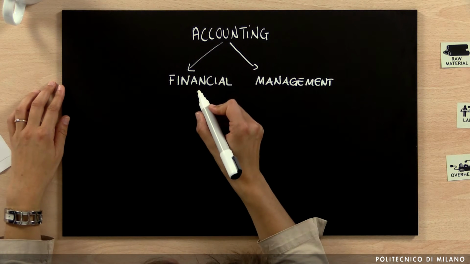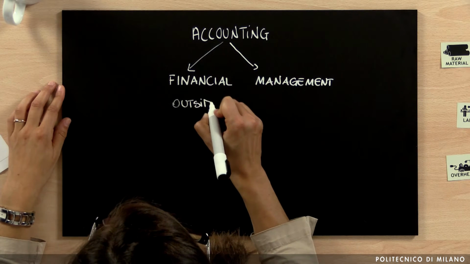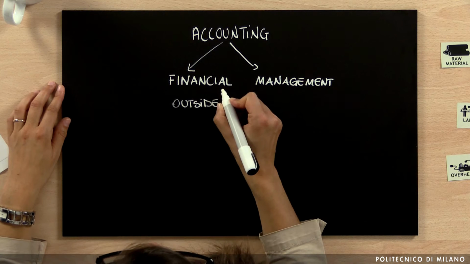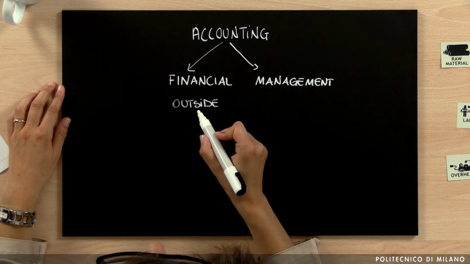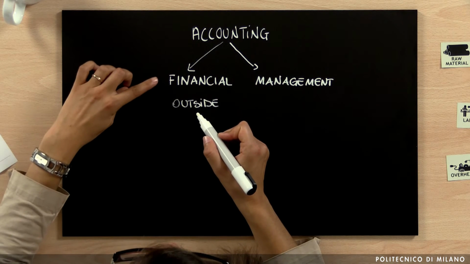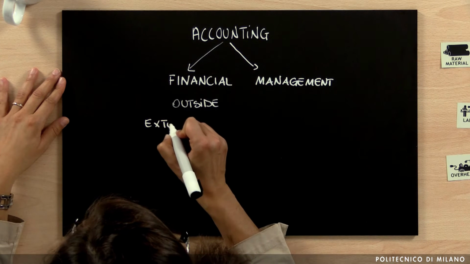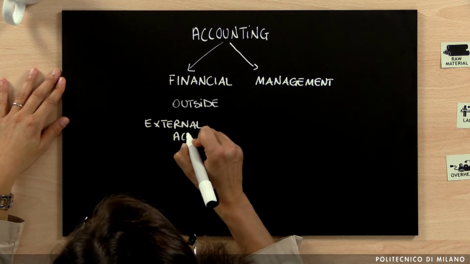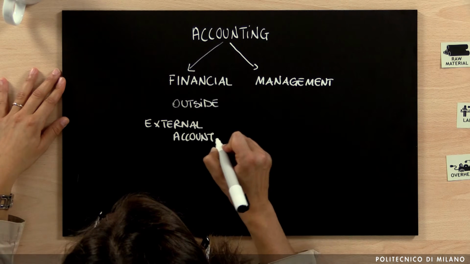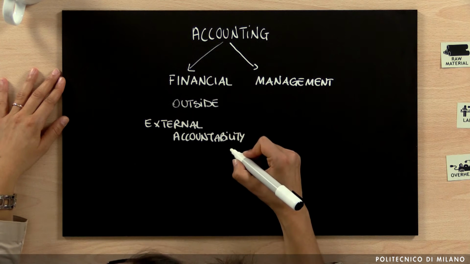If the decision maker is outside the organization, we can talk about financial accounting. Moreover, given that financial accounting provides information to people outside, we can define the role of financial accounting as an external accountability role. External accountability simply means that information are provided to external decision makers.